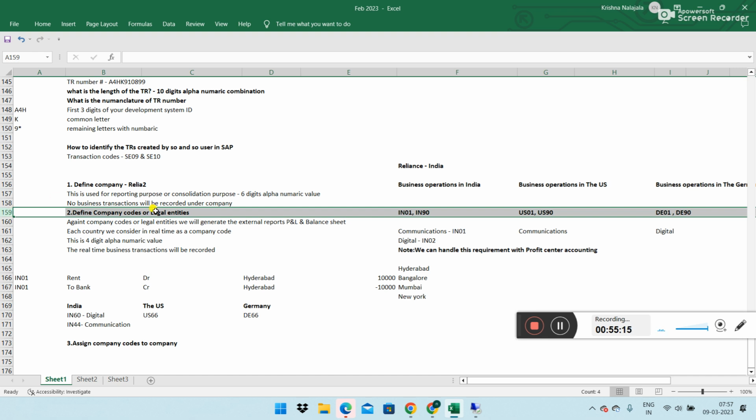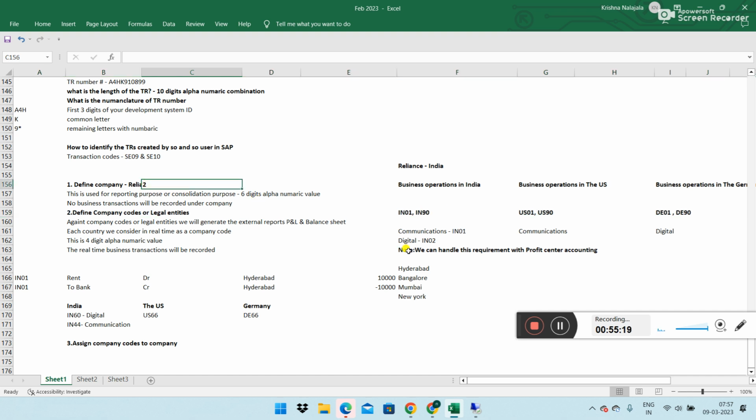Did we tell the system that whatever company codes we created here are part of the Relaya 2 company, which means Reliance company? We have not told the system. Now we have to tell the system that all the company codes we have created belong to the company Relaya 2. That mapping we have to give.